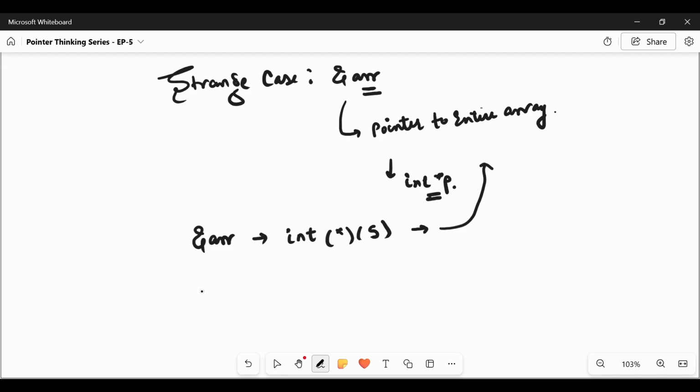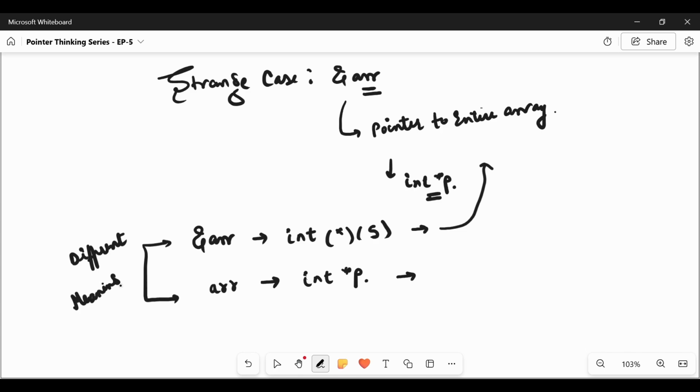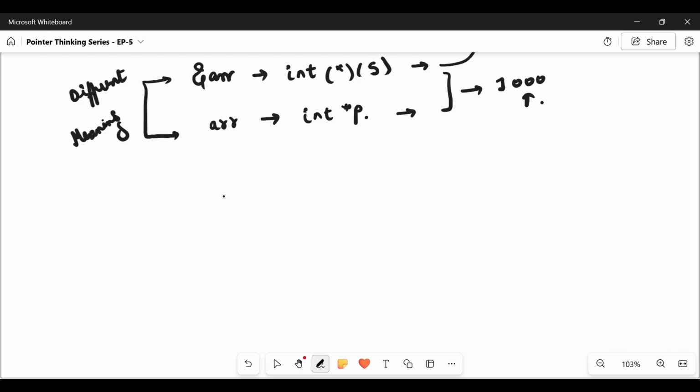Whereas when we are just using arr, it is decayed by the compiler into a pointer. So they both have different meanings. Although they point to the same address, how the compiler treats them is different. When we print, let us assume the first address is 1000. We might get the same address as output, but how the internal conversion is happening by the compiler is different.